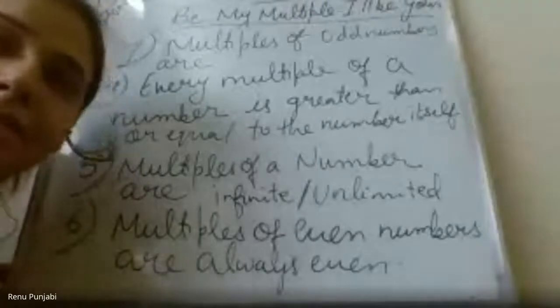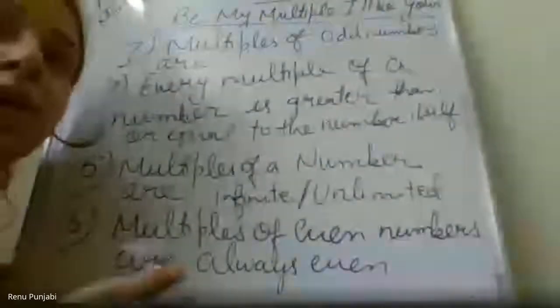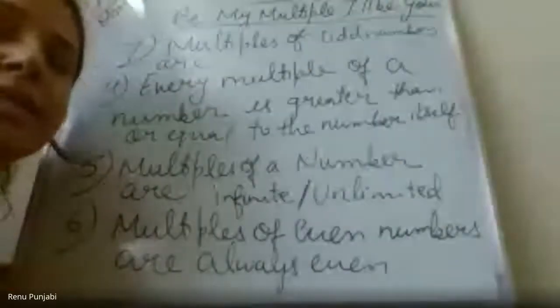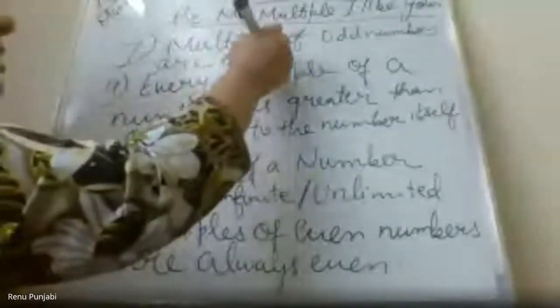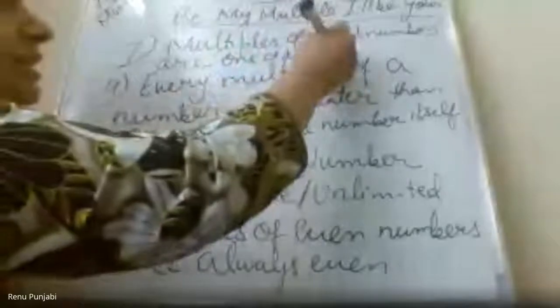Yes, it is skip counting, but in odd multiples you will notice there is a sequence of odd and even.